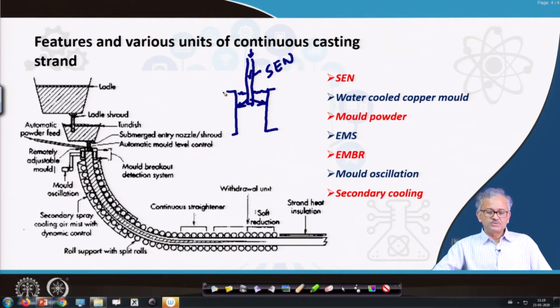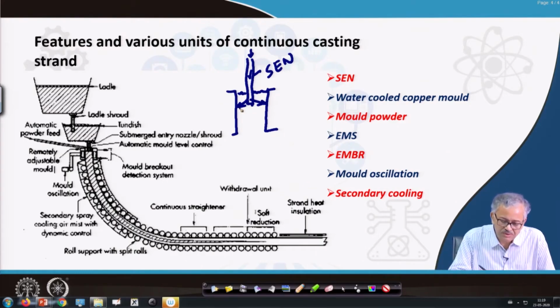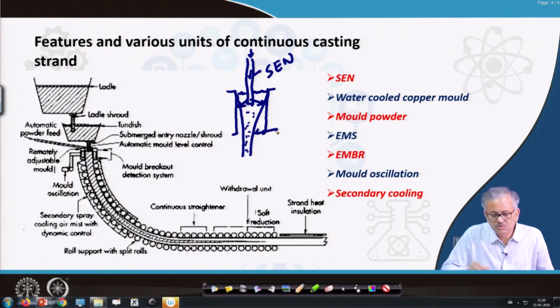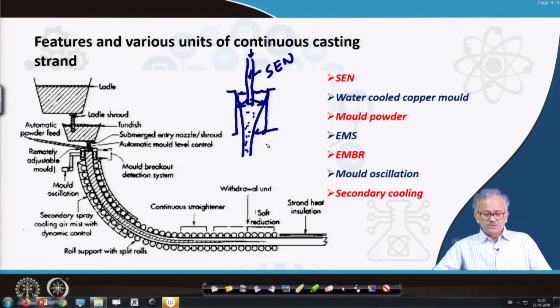And then comes the water cooled copper mold. That is, the copper mold is usually cooled with water. Copper has a very high conductivity, so its heat extraction rate is very high, and also the liquid water is there. Why does the heat extraction rate have to be high? Because when the liquid steel is coming out, it will form some skin. So you can find that it will come like this. So inside it is liquid. So this is called the skin thickness. So this solidified shell thickness should be sufficient here.